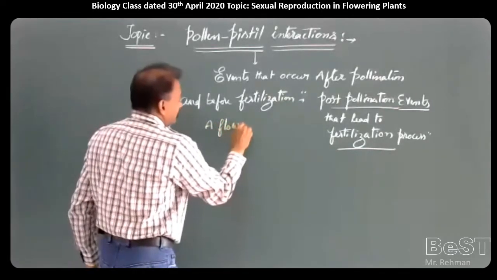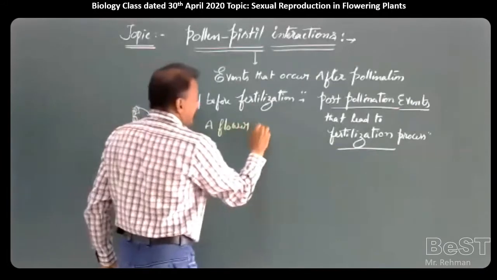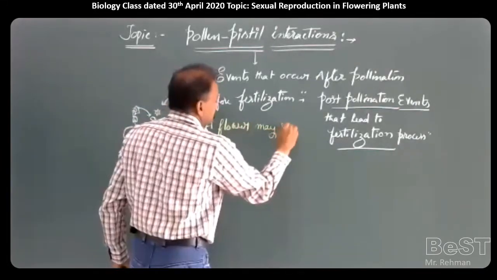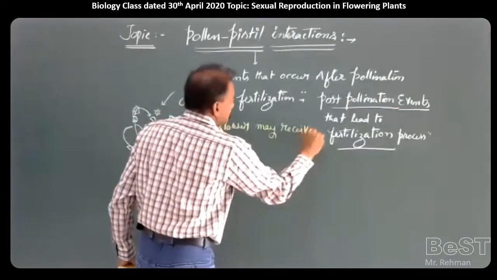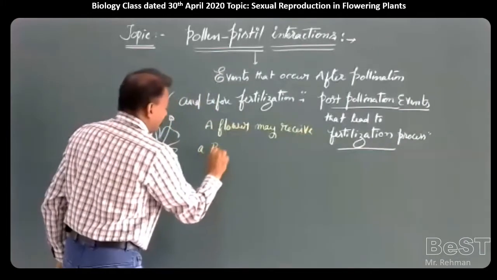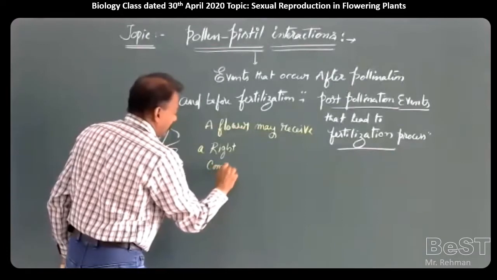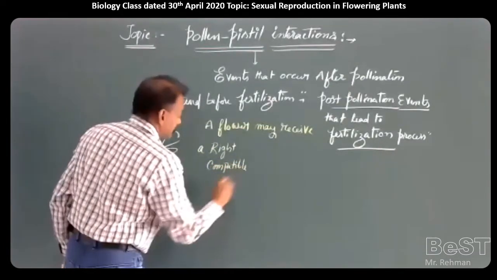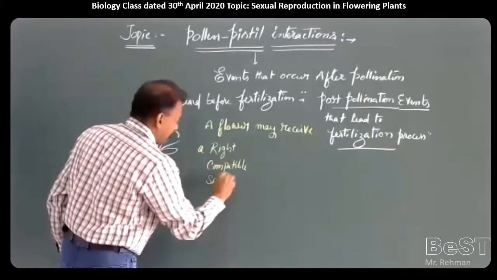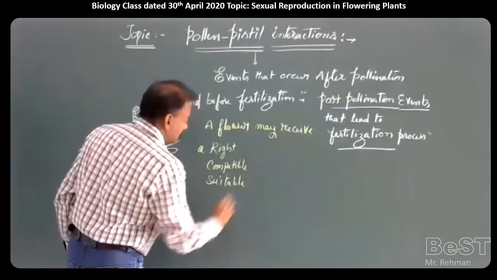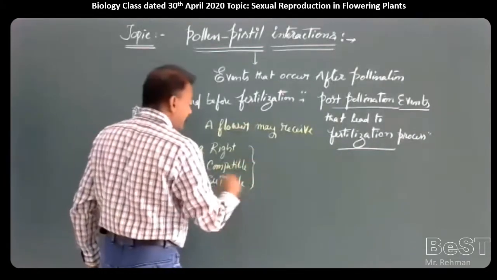A flower may receive a right pollen, or compatible pollen, or suitable pollen.